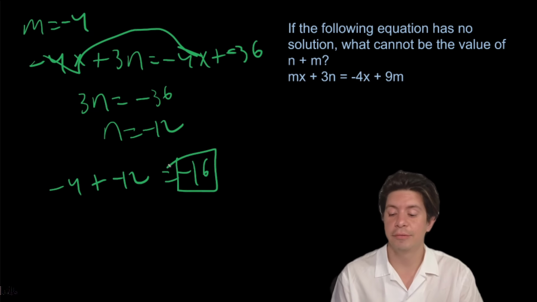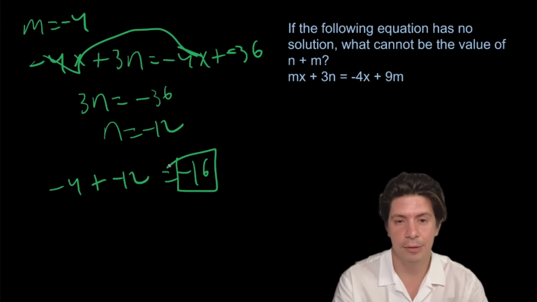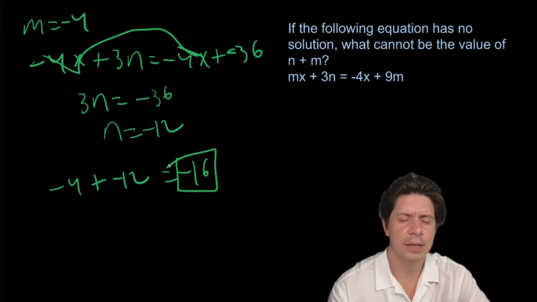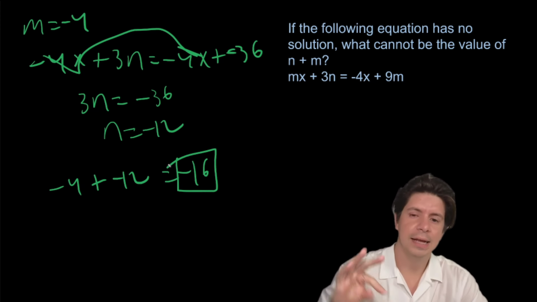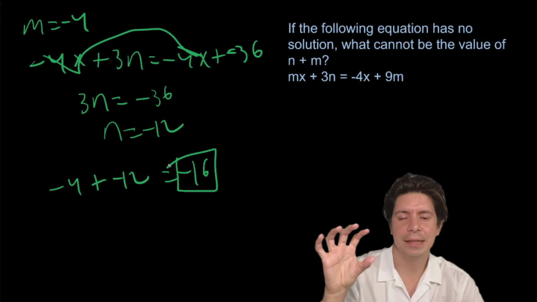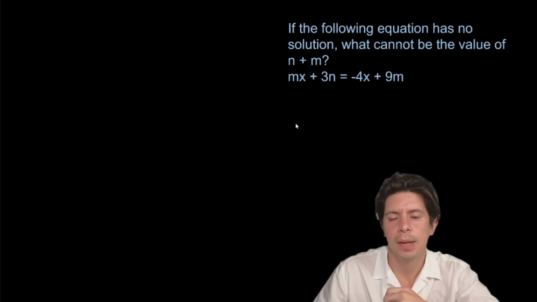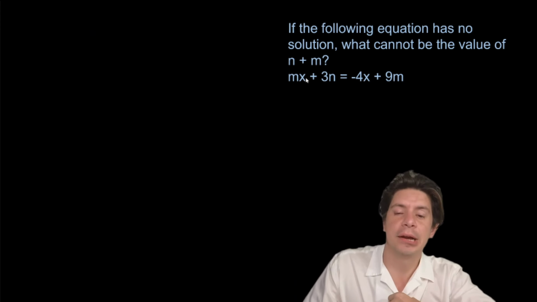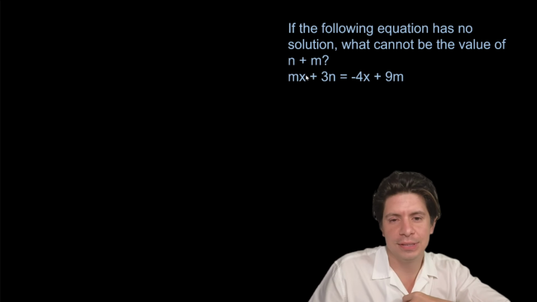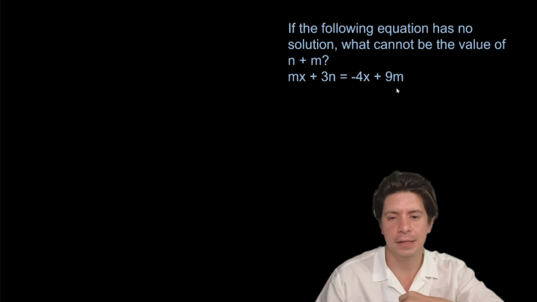So let me know if you have questions on that one. I'll be happy to help you with that as well. But this one should be pretty straightforward. It's just quizzing you on whether you understand the concept of no solutions. And you know that it's parallel because they tell us it has no solutions. That's why we know m has to be negative 4. And from there, we have to find n, okay?